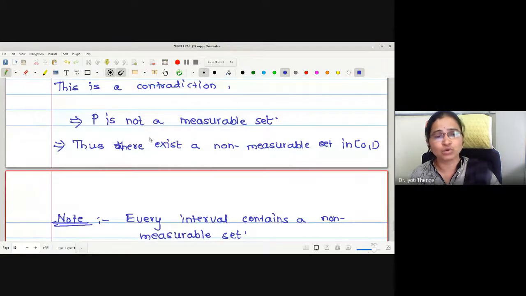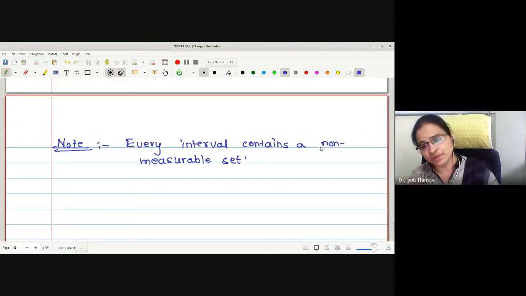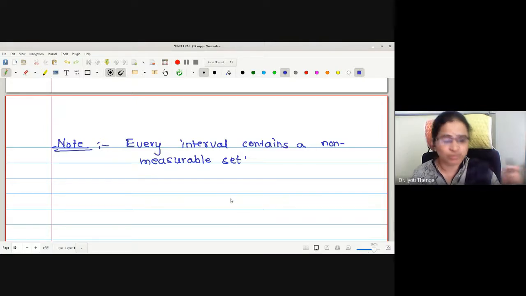The contradiction arises due to the wrong assumption that P is a measurable set. Hence P is not a measurable set. Therefore, we have proved the existence of a non-measurable set in the closed zero open one interval. This we have proved by using a special sum modulo 1. Depending on every interval, one can define a special sum and prove that every interval contains a non-measurable set. That's all for the proof of this theorem.